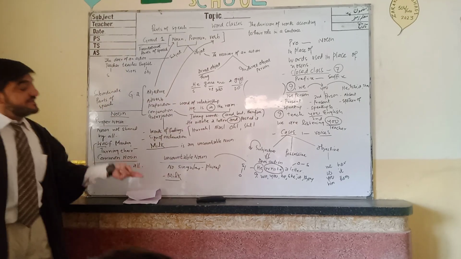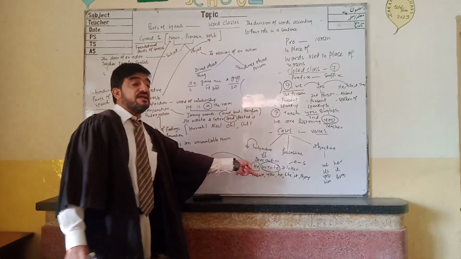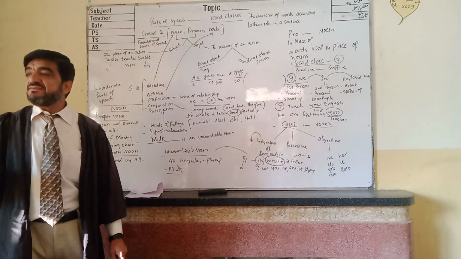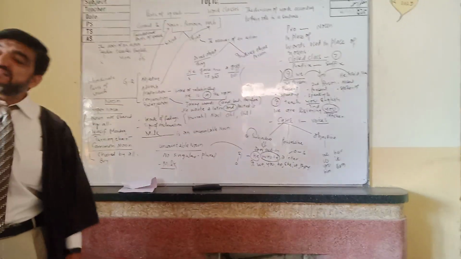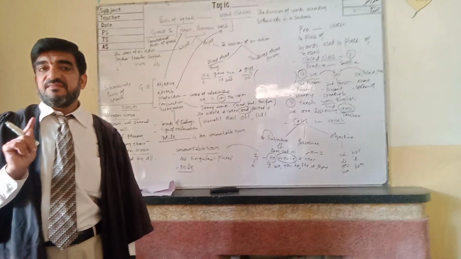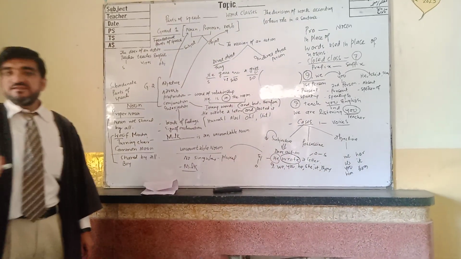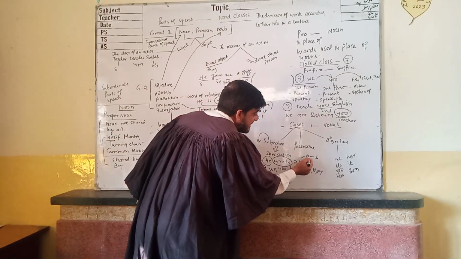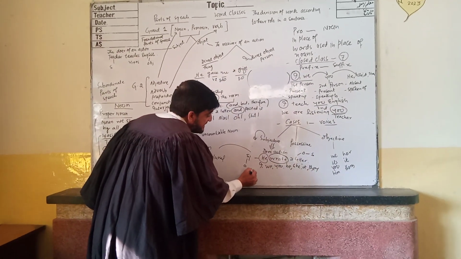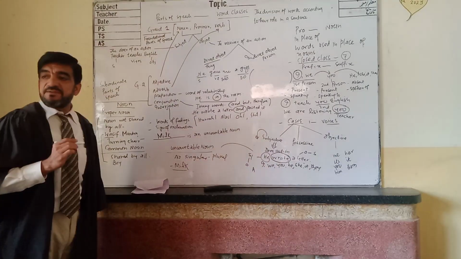But if I will say he is writing, so it means as it is said that the change of verb is equal to the change of tense. Change of verb is equal to the change of tense. Now this will become subject. So the first letter of the sentence is always capital.